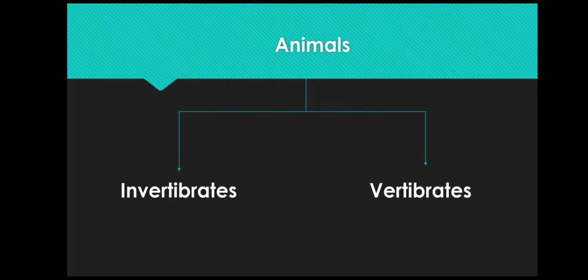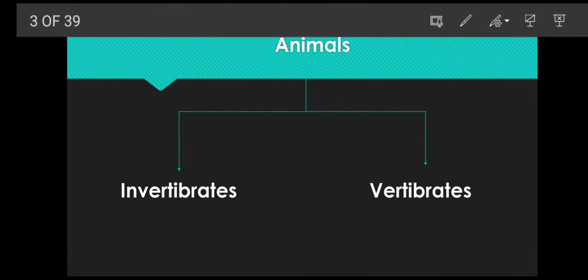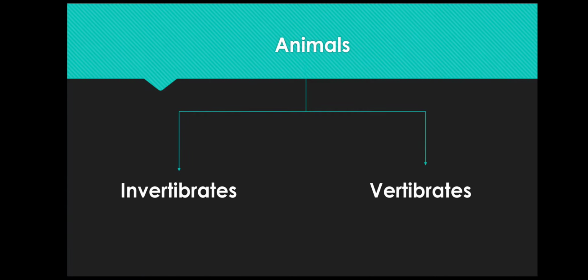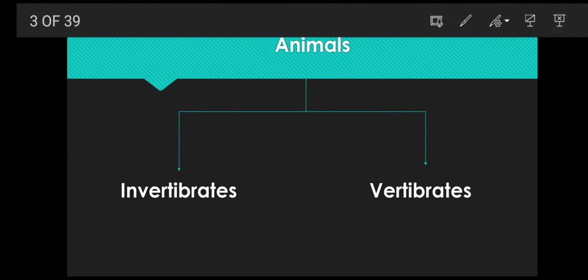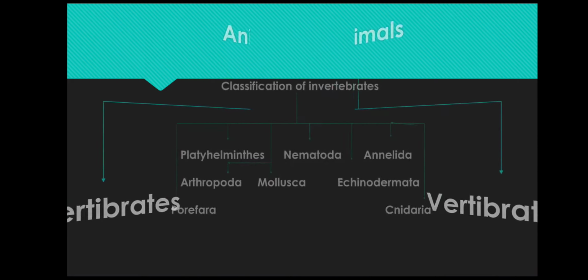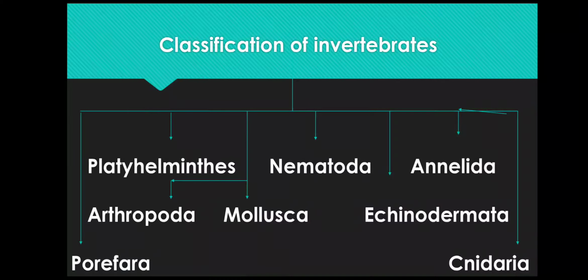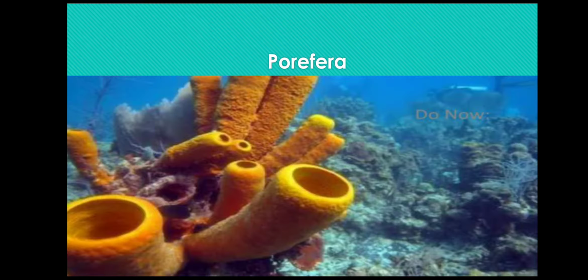Now, invertebrates are the animals without backbone. Based on their different characteristics, the invertebrates are further divided into 8 groups called phyla. The first phylum is Porifera.